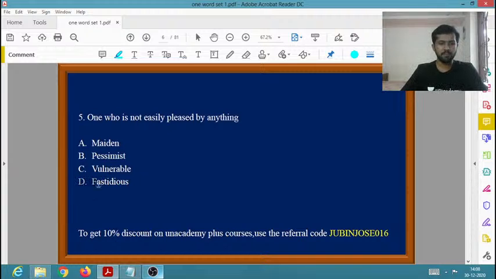Yes. So fastidious is the one word for one who is not easily pleased by anything. So fastidious people cannot be pleased easily by anything. So what do you mean by pessimist? Do you have any idea regarding pessimist? Pessimist is basically a person who always thinks in a negative manner.